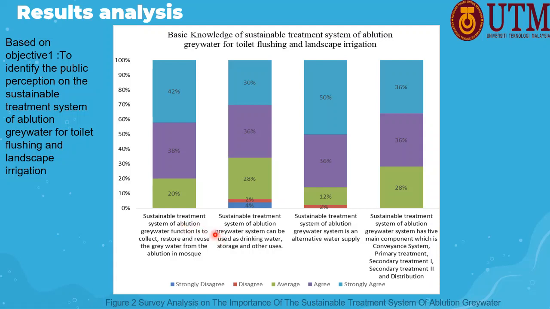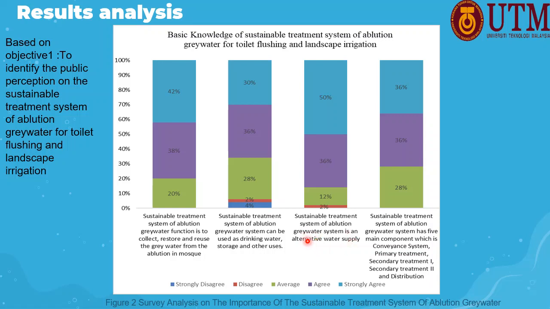For the next question, about 30% strongly agree and 36% agree with the statement. It's due to confidence in the system, that it can be used for drinking and other purposes. Meanwhile, about 2% and 4% of the respondents disagree and strongly disagree about the use of ablution greywater as drinking water. This can be assumed to be due to ablution greywater quality problems, which make people think that it's not safe, especially as drinking water nowadays.